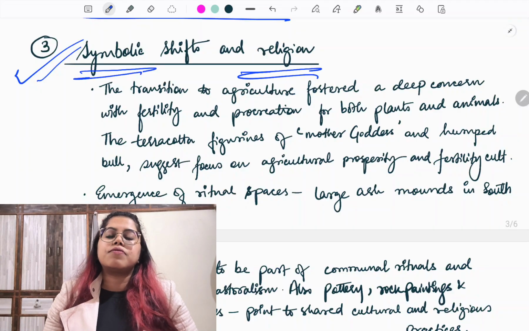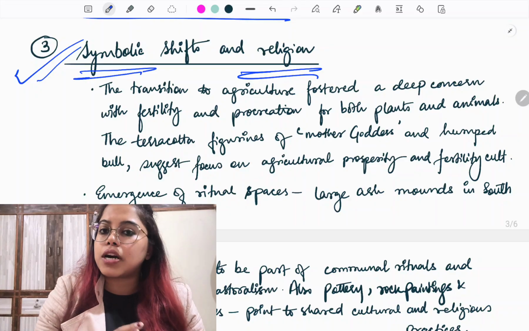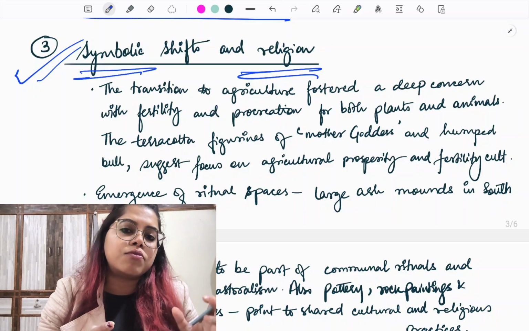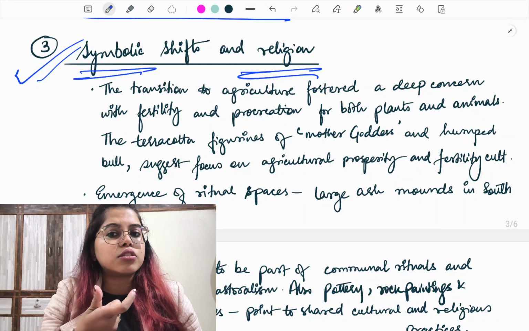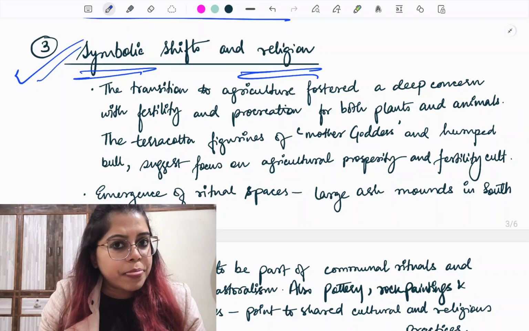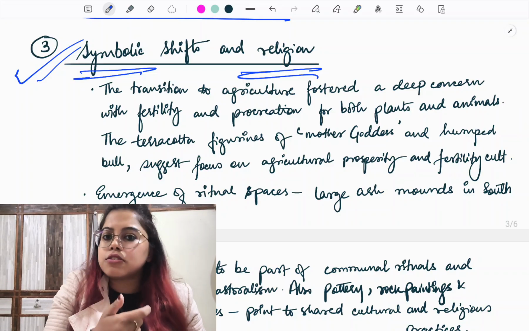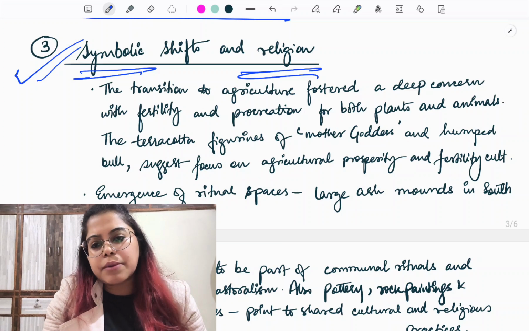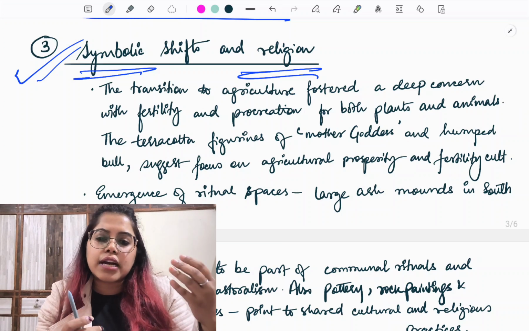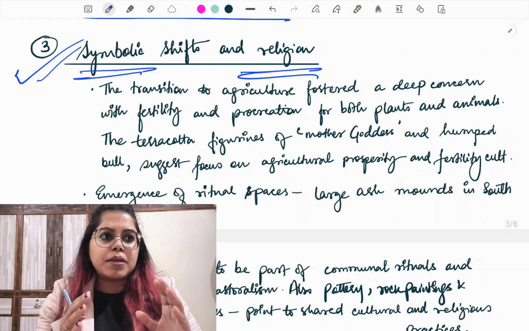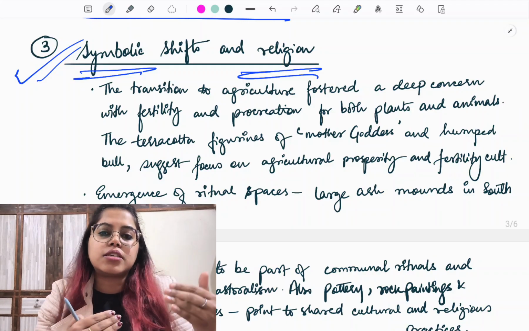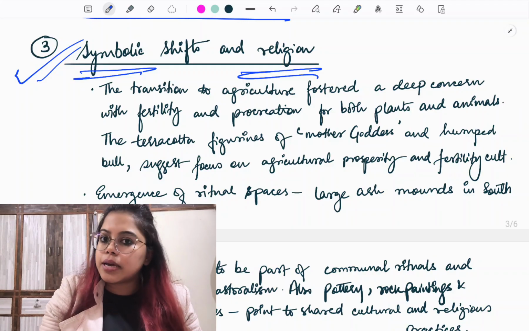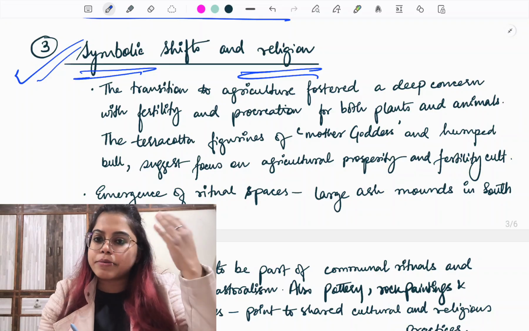Remember I told you, because of food surplus, people have time to move to other occupations. Now when people have time to move to other occupations, the occupation of priesthood also came up. When the occupation of priesthood comes, a kind of proto-religion, belief in the supernatural, develops, and gradually the concept of God starts to emerge. Along with that, there is also abstract thinking.